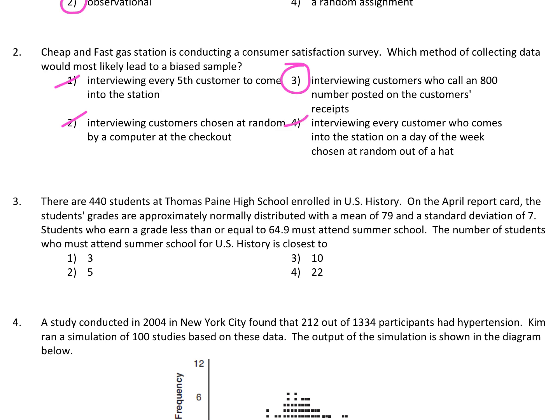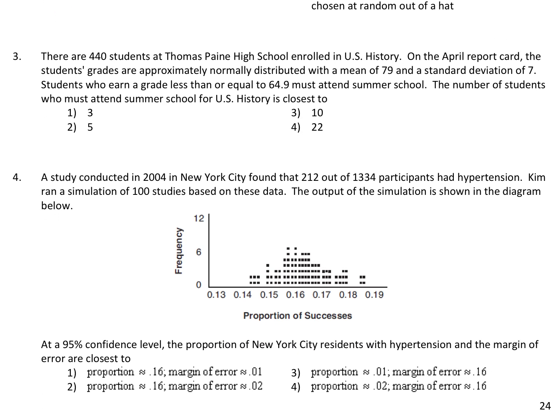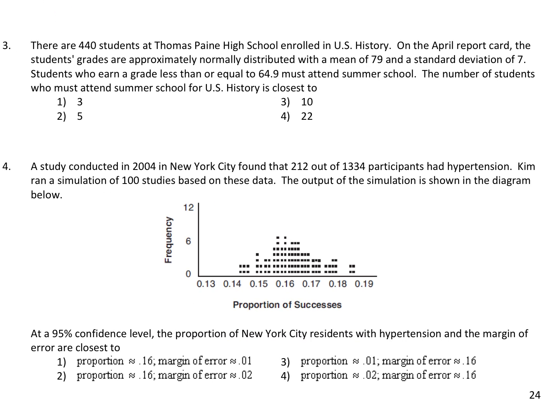All right, next one. So number 3. There are 440 students at Thomas Paine High School enrolled in U.S. history. On the April report card, the students' grades are approximately normally distributed with a mean of 79, I'm going to just underline that, and a standard deviation of 7. Students who earn a grade less than or equal to 64.9 must attend summer school. Okay, so if they earn a grade less than or equal to 64.9, they must attend summer school. The number of students who must attend summer school for the U.S. history is closest to.